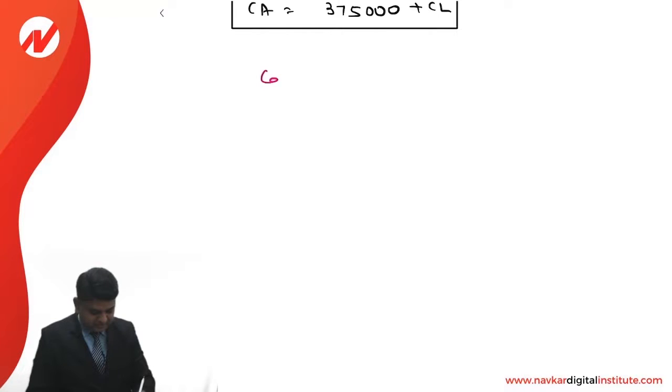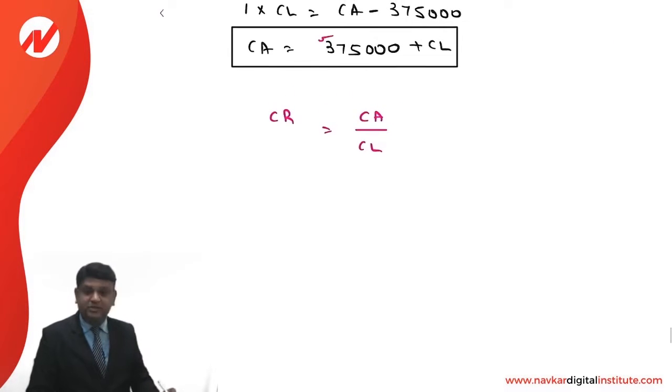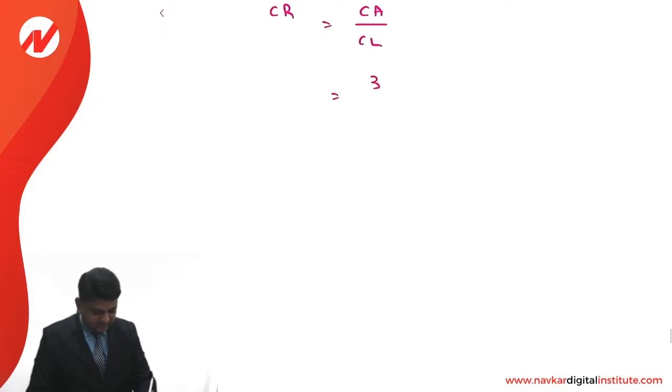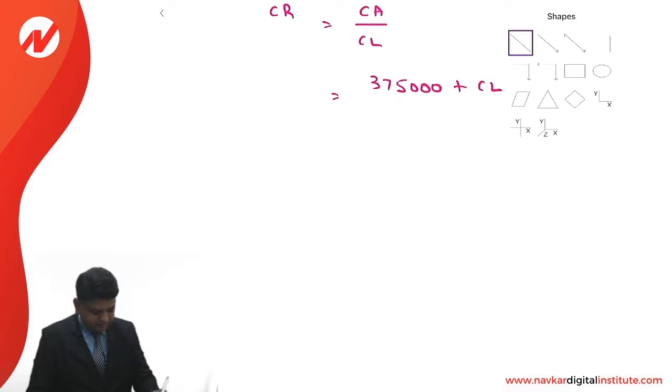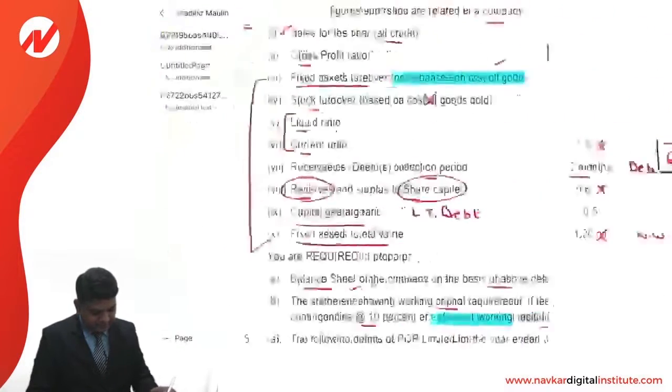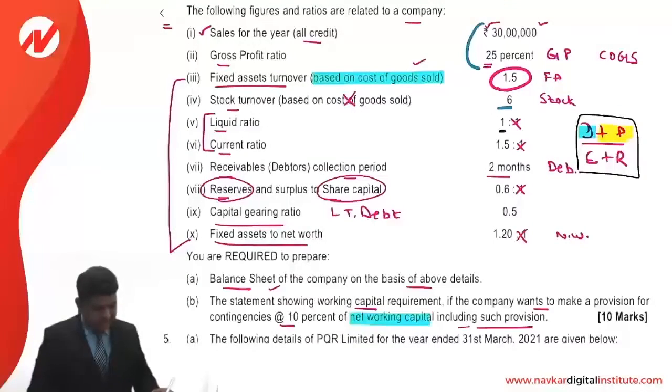Next, we'll use the information for the current ratio. It is current assets upon current liabilities. Current assets value is replaced with this value 3,75,000 plus current liability, divided by current liability. As far as the current ratio is concerned, that is provided to us as 1.50.